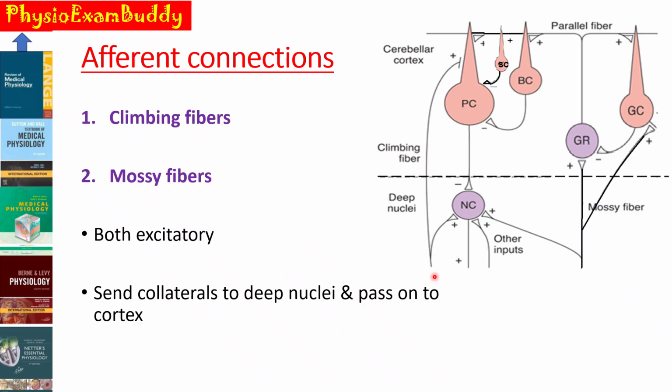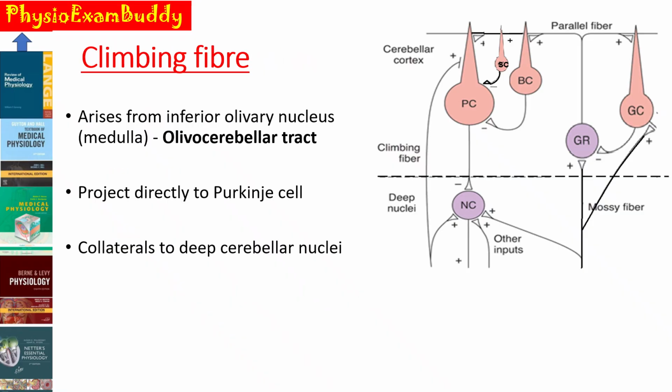So you can see here, this is the climbing fiber and this is the mossy fiber, and it is a plus here. So both are excitatory, that is, they excite the cell on which they project. They also send collaterals to the deep cerebellar nuclei, which are situated in the white matter of the cerebellum. We will study the climbing fiber in detail.